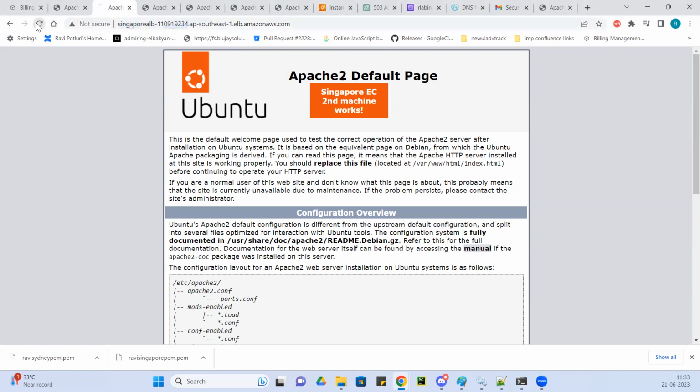So if I refresh, it will keep giving me Singapore 1, Singapore 2. If I keep refreshing, and there is a Sydney ALB, it will keep giving me Sydney 1, Sydney 2, Sydney 1, Sydney 2 if I keep refreshing. And I installed Apache on all four instances.